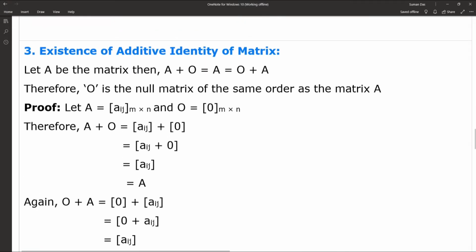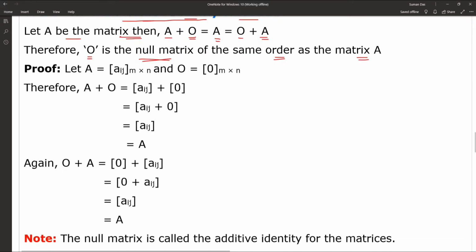The third one is known as the existence of additive identity of matrix. Once again, the additive identity. Let A be a matrix, then A plus O is equal to O plus A, where O is the null matrix of the same order as the matrix A. For the proof, we take capital A as the matrix with order m cross n, with entries Aij, and O the null matrix with the same order m cross n.